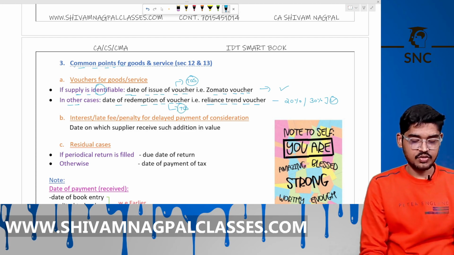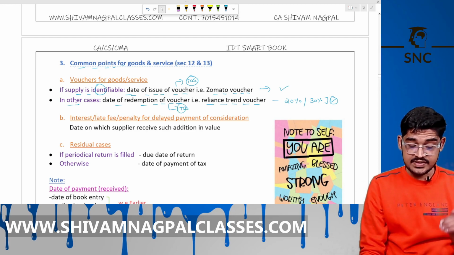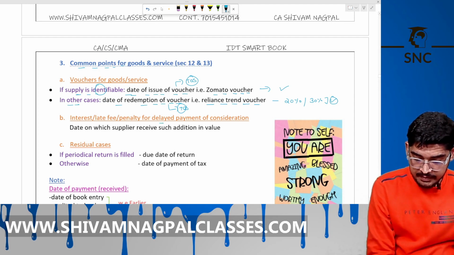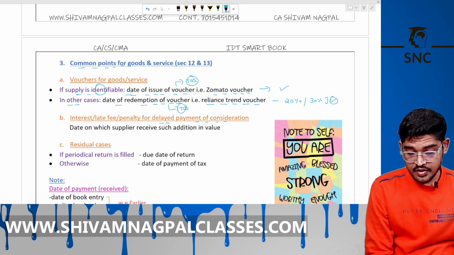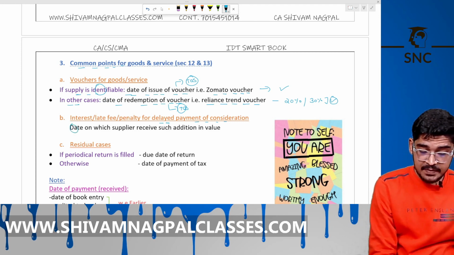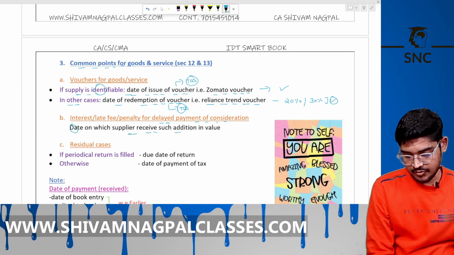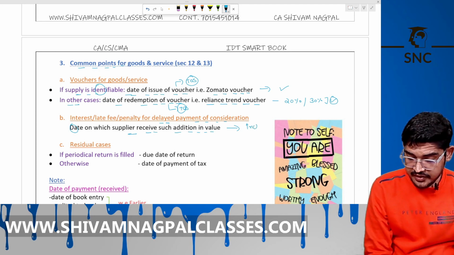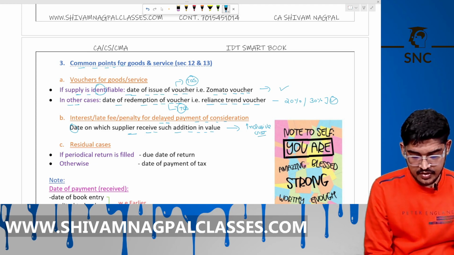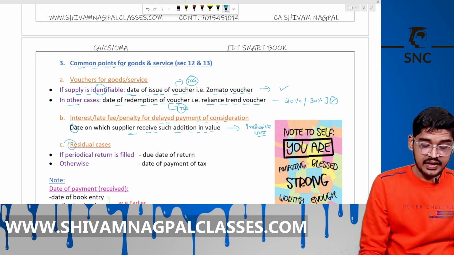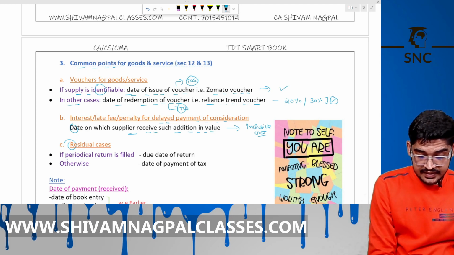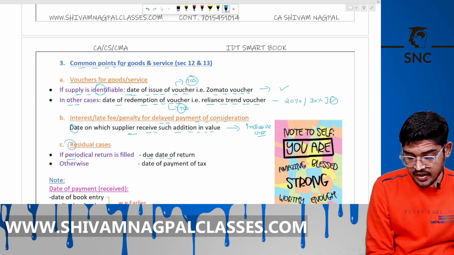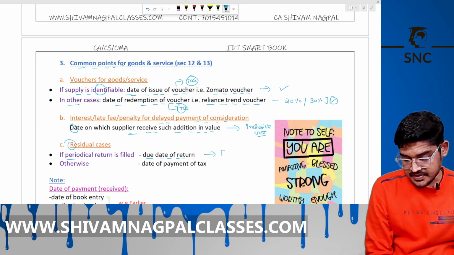Is it clear? Okay. So interest, late fee, penalty for the delayed payment of the consideration: the date on which the supplier receives such addition will be the time of supply. And we consider this interest, late fee, penalty to be inclusive of GST. Okay, and residual cases. If a periodical return is filed, in that case the due date of the return applies, and this is for the registered person.